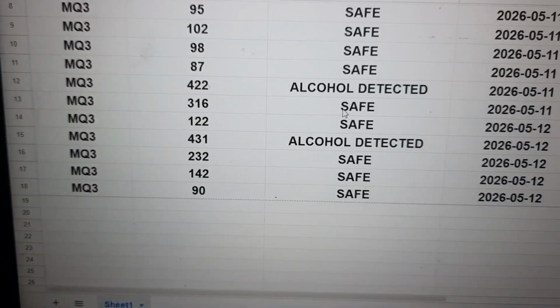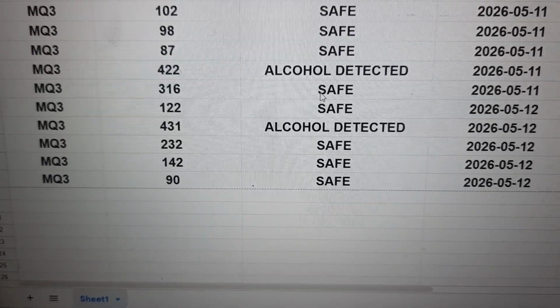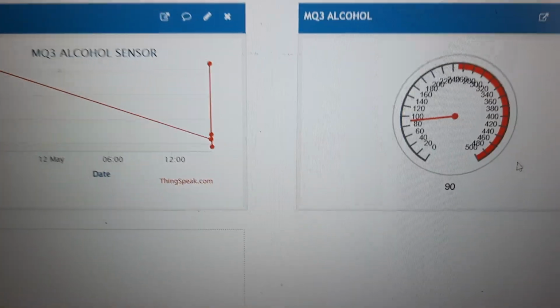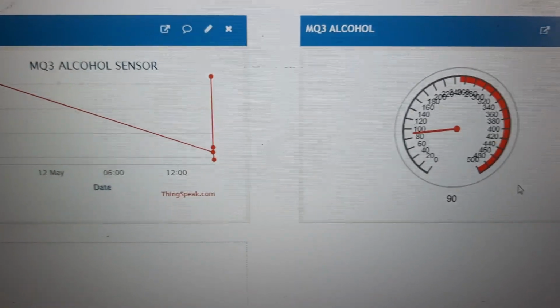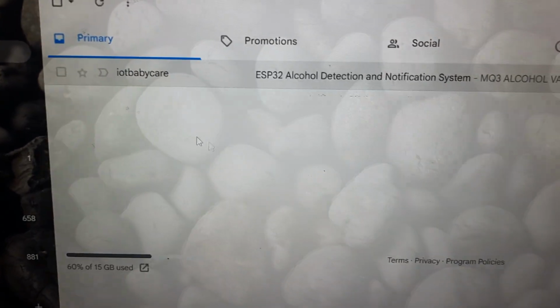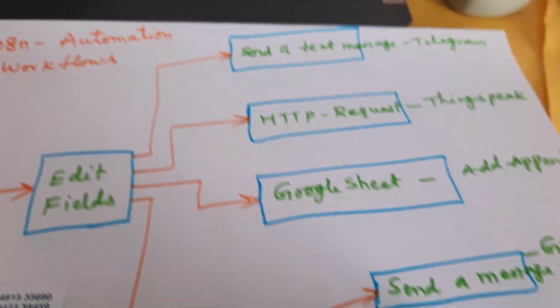If it is normal, 400 and below is normal, safe. Above 400, alcohol detected, with date and time. Now it is ThingSpeak. If it is a normal value, below red, normal; if it is red, it means danger condition. Now we also get the email alerts. If it is a normal condition, there is no email alert. Only if the alcohol crossed the set point will it send the alert message.